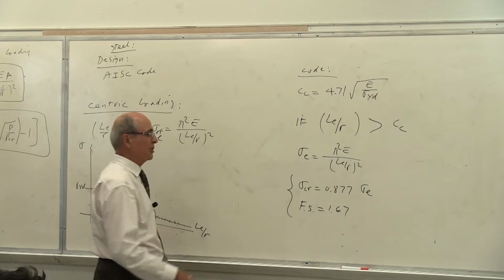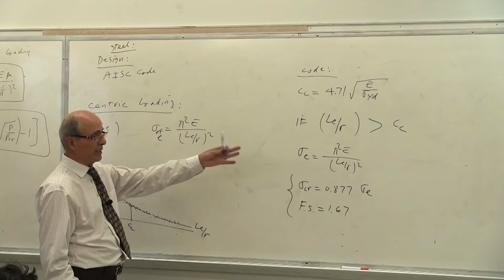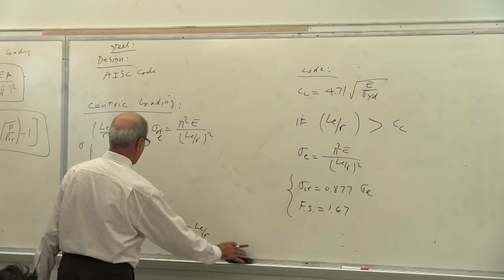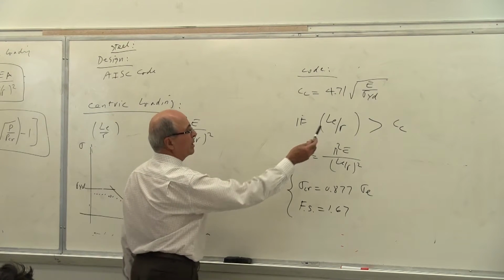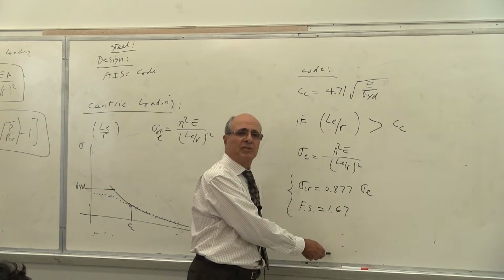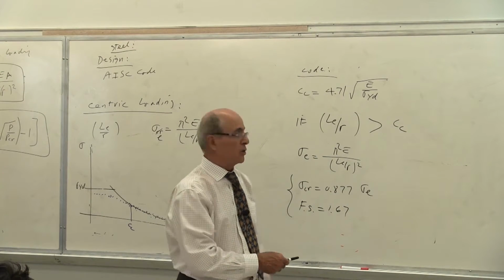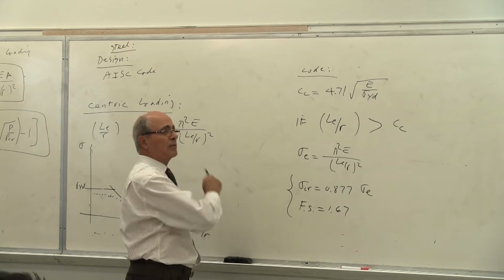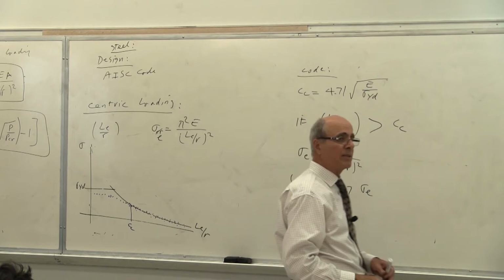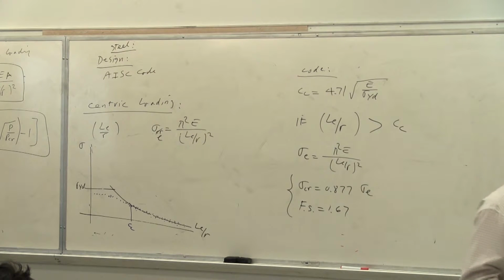If somebody is interested to know, both the old one and this one, they're all giving you exactly the same thing. So you are here, you are using Euler, but you are only using 87% of that. Is that correct? With a factor of safety of 1.67, or you can use this number and a factor of safety of 1.92, exactly the same, because this divided by 0.877 is a factor of safety of 1.92. If you look at the handout that I just asked you to cross out, that's exactly what it says. Is that correct or not?